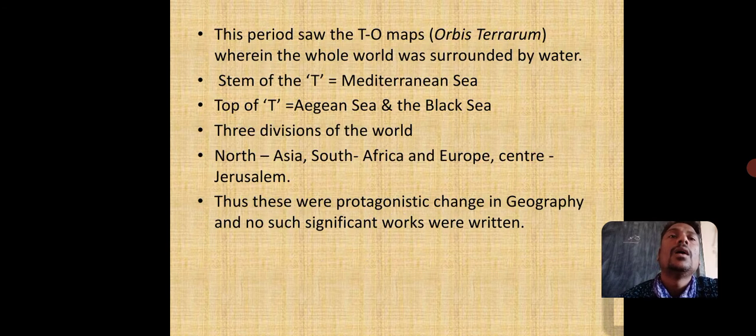They even distorted them. Maps were becoming more fancy, and therefore they became just a piece of decoration. This period also saw the TO map. TO is an obvious term, wherein the whole world was surrounded by water. The stem of the T represents the Mediterranean Sea, and the top of the T is the Aegean Sea and the Black Sea. The three divisions of the world were: in the north, Asia; in the south, Africa and Europe; and the center was Jerusalem. So this is again related to the church. Thus, these were retrogressive changes which took place in geography, and no such significant works were written.